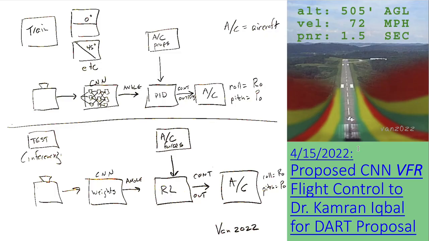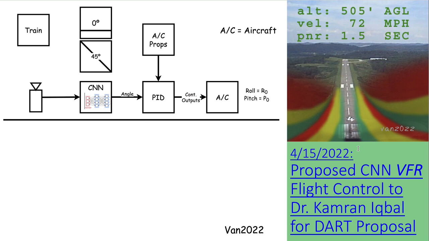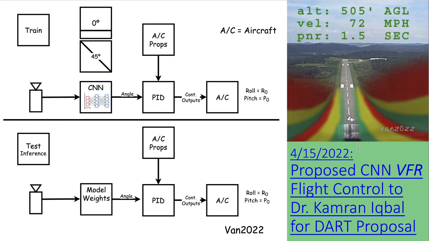Earlier this year, I proposed using a CNN for a general aviation autopilot under VFR rules. This block diagram has 2 sections. The top section shows a video camera feeding a CNN, which outputs the current roll angle to a PID controller, implementing Laplace transform control laws to keep the wings level. The bottom section shows a video camera feeding a pre-trained model, which outputs the current roll angle to a reinforcement learning program. The goal was to compare and contrast the performance of conventional controllers to reinforcement learning controllers.